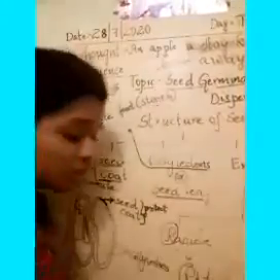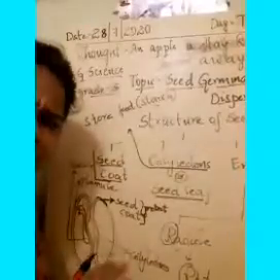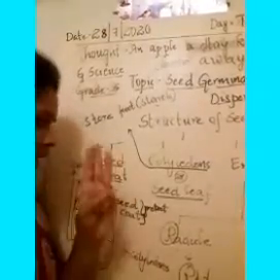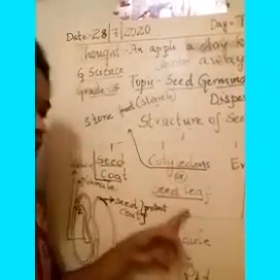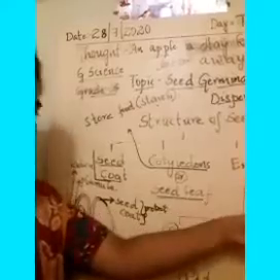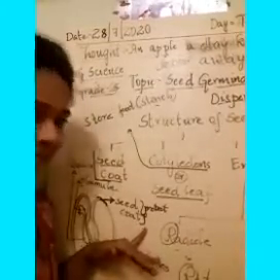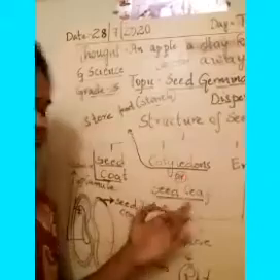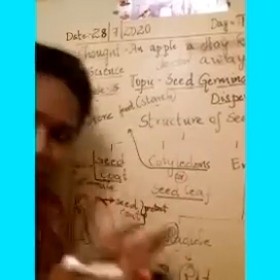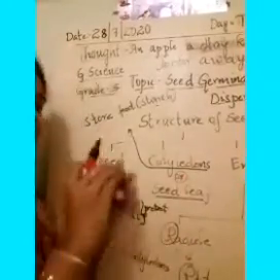These are the structures of seeds. In the parts of a seed, there are three: the seed coat, the cotyledons or seed leaf, and the embryo or baby plant. The seed coat is the outermost layer of the seed, and it protects the seed from external damage. Next, the cotyledons or seed leaf is the fleshy part. Once you remove the seed coat, you get the fleshy part.